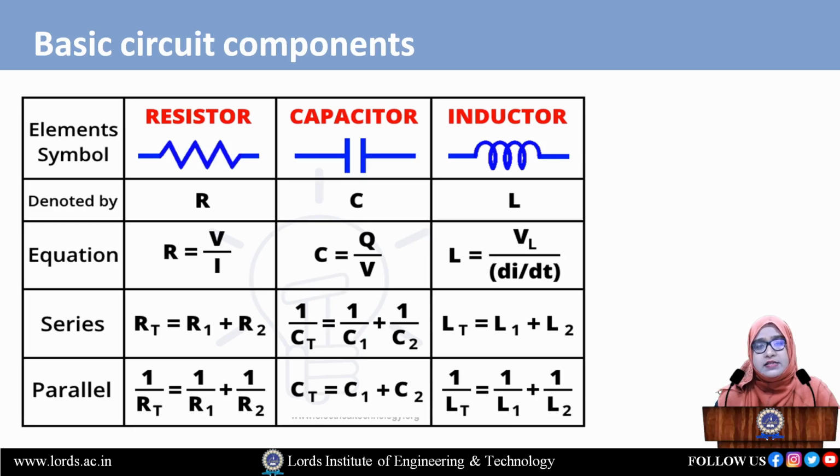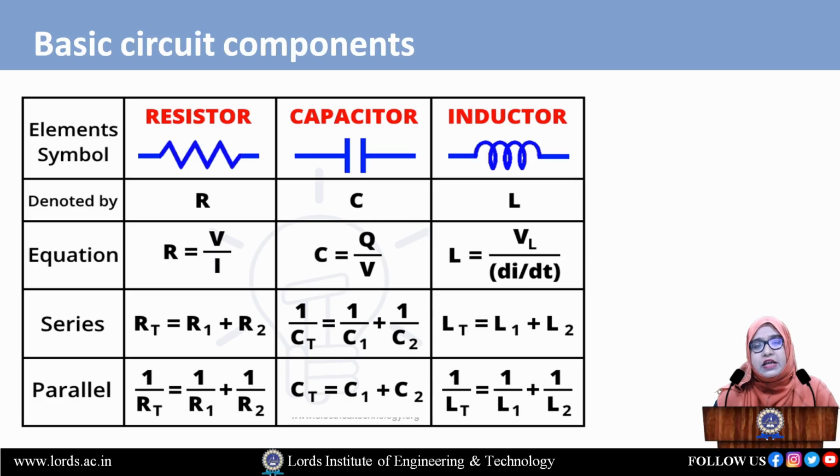We can simply say that is the equivalent resistance of a given series circuit, that is RT is equal to R1 plus R2. Next, what if the resistors are connected in parallel? See, in series connection we connect them one by one, so we get the equation R1 plus R2. Now come to the parallel connection.